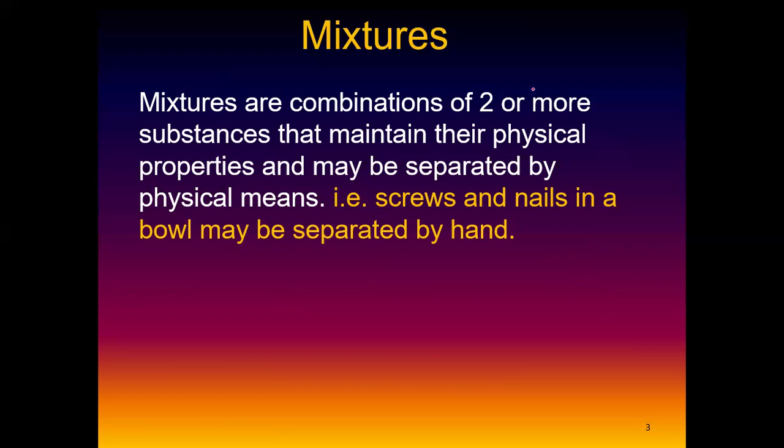You should be able to separate that. So when you talk about a mixture, you should be able to tell that mixtures are combinations of two or more substances that maintain their physical properties, meaning they maintain their appearance. We saw what the physical properties are. They should maintain their appearance.